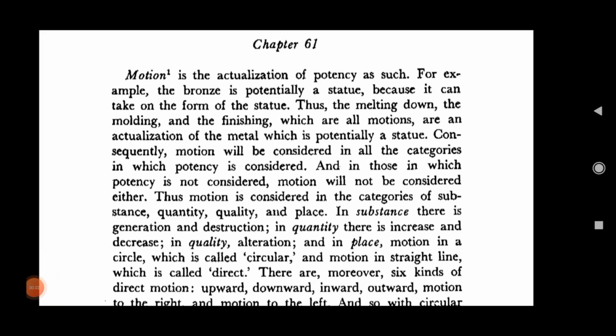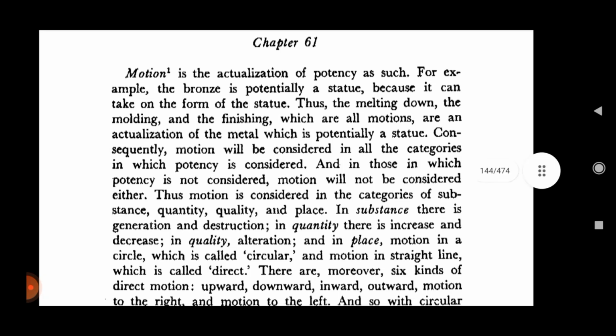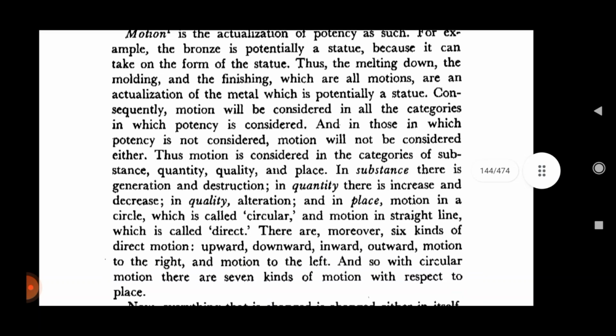Chapter 61. Motion is the actualization of potential as such. For example, the bronze is potentially a statue because it can take on the form of the statue. Thus the melting down, the molding and the finishing, which are all motions, are an actualization of the metal which is potentially a statue. Consequently, motion will be considered in all the categories in which potency is considered, and in those in which potency is not considered, motion will not be considered either.